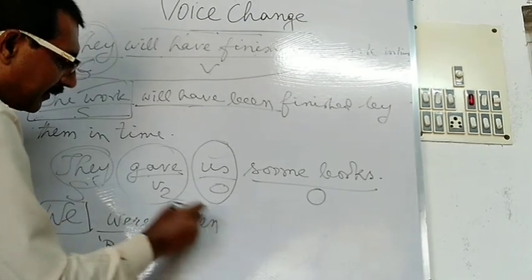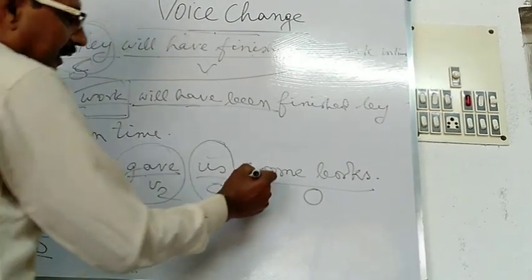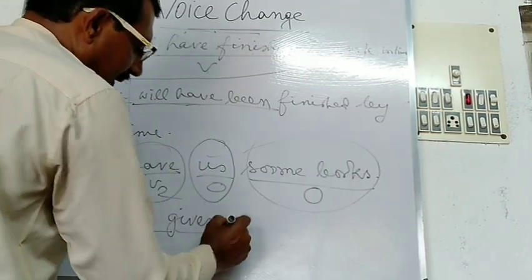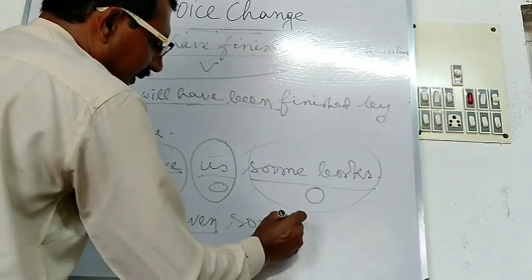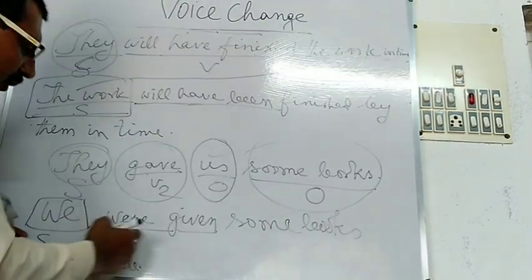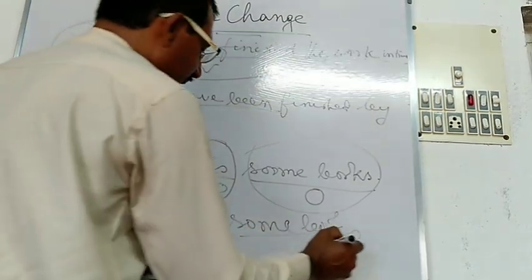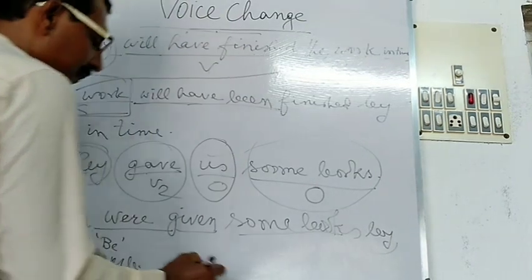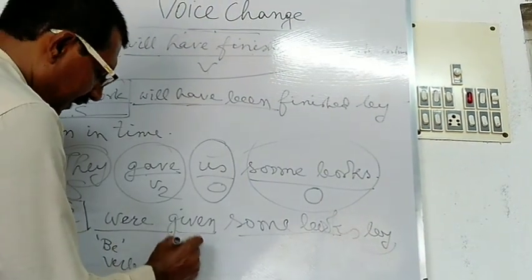We were given. Next, the other object, some books. We were given some books. Next, you will have to use a preposition, by. Given is the V3 form.